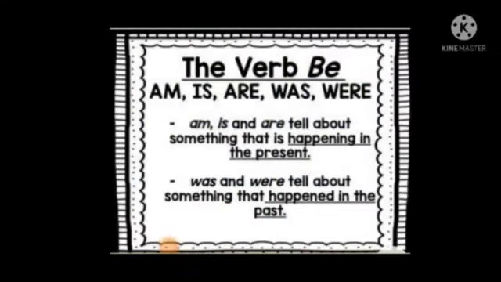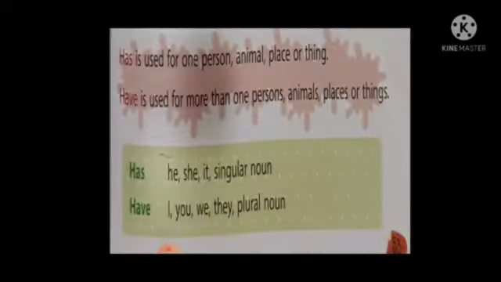Okay children, in the last class we have learned about to be verbs. Am, is, are, was and were. These are to be verbs. Am, is and are tell about something that is happening in the present. Was and were tell about something that happened in the past. Today, here we are going to learn about has and have.